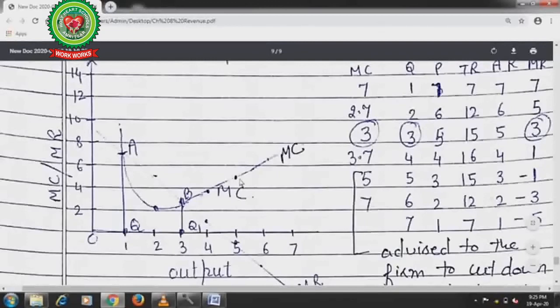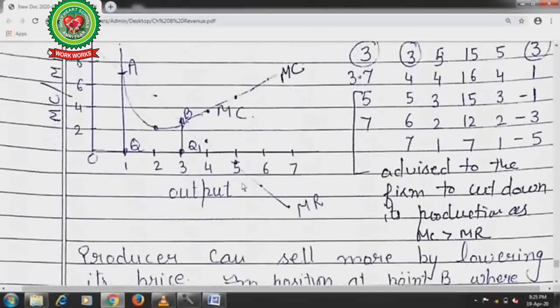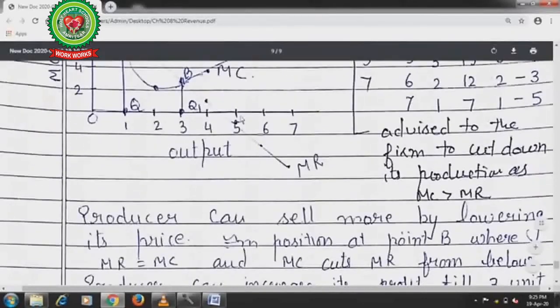Now the next one is, if the producer continues his production from unit 3 onward, then the firm will be advised to cut down its production as MC is greater than MR. Marginal cost is more than marginal revenue, you can see here. Producer can sell more by lowering the prices.